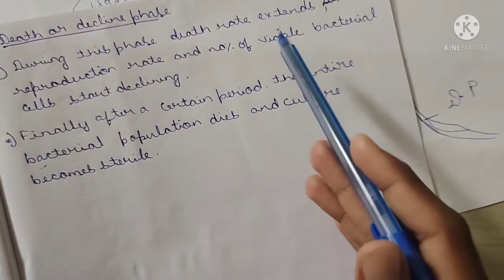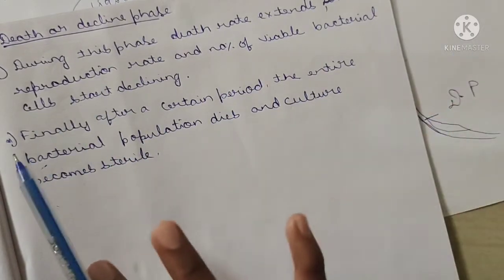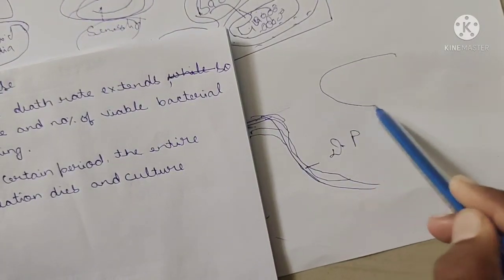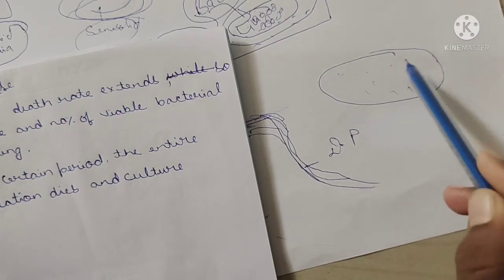Finally, after a certain period, the entire bacterial population dies and the culture medium becomes sterile. At one stage there is a culture medium, initially filled with numerous bacterial cells.